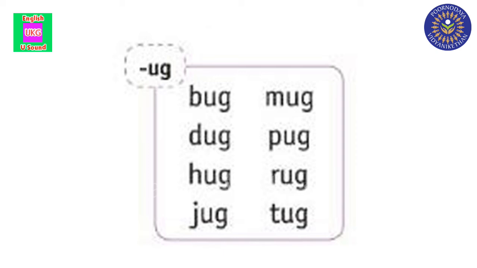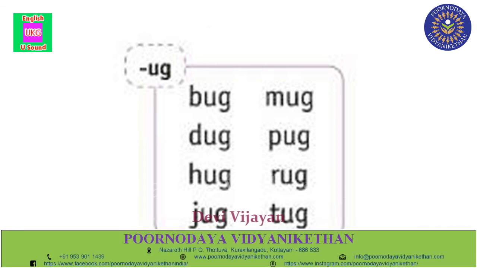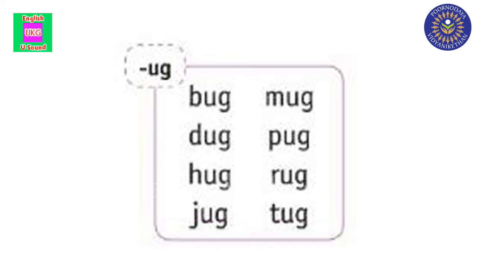We have U-G. Ugh words. See the first word. Bug. B-U-G. Bug. Repeat it, children. Ugh sound. See the next one. D-U-G. Dug. What is the sound here? Ugh sound. See the next one, children.